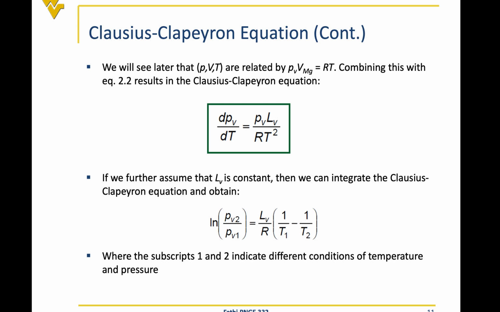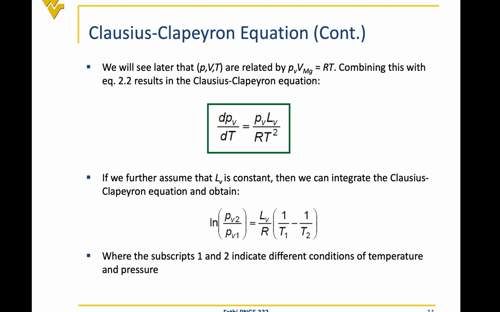So if we take the integral of this equation with respect to pressure and temperature, the integral of dPV over PV becomes the natural log of PV, and the integral of LV over R times 1 over T squared becomes minus 1 over T. So they took the integral of this equation, and they came up with the final form, which says the natural log of PV2 over PV1 is equal to LV over R times 1 over T1 minus 1 over T2.